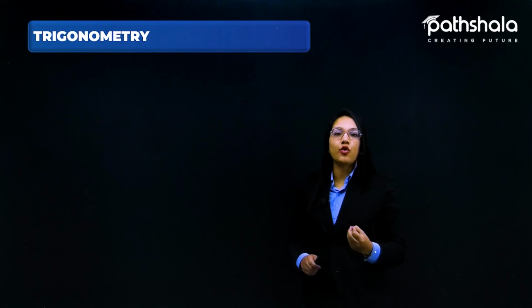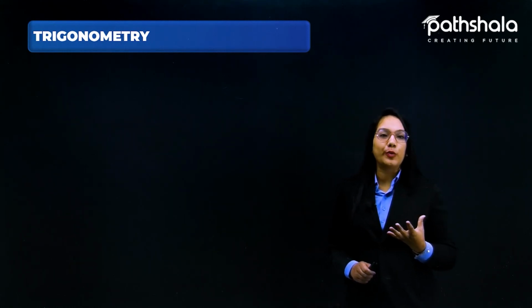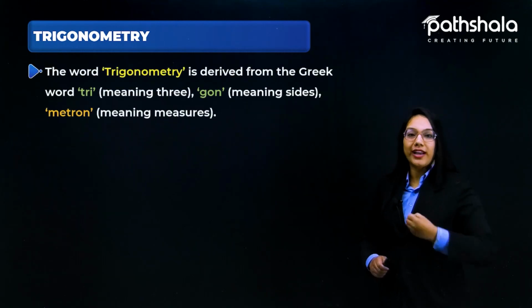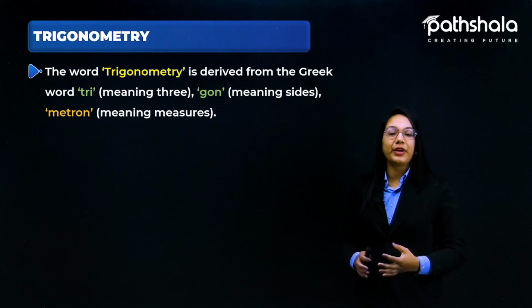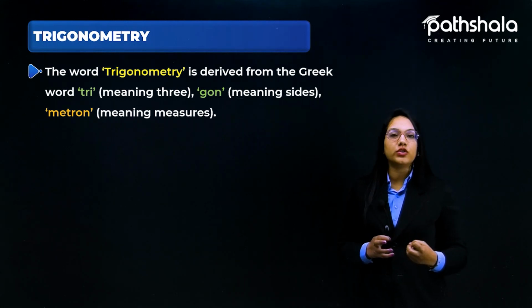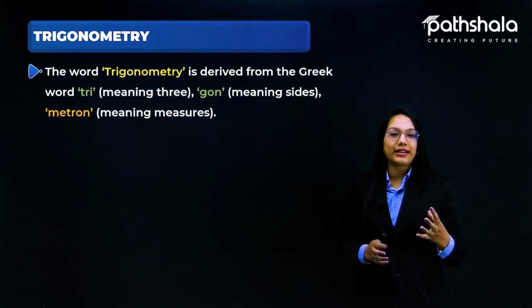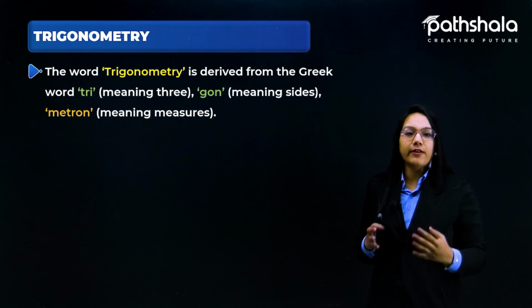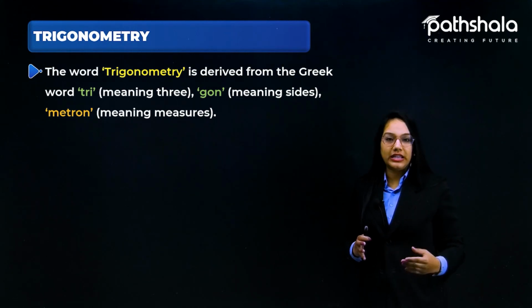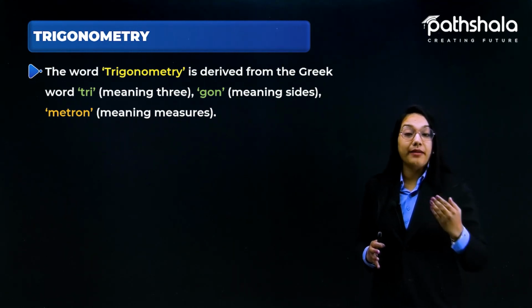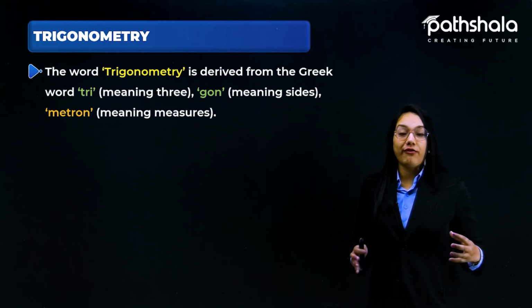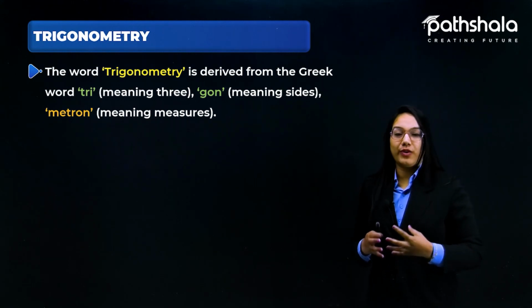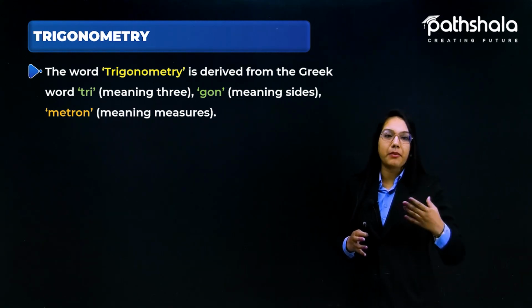The word trigonometry is derived from the Greek word. There are three words that combine together to give a full meaning to the word trigonometry. The very first word is tri. Tri means three, gon means sides, and metron means a measure. If I combine all these words, trigon and metron, we can see we have three sides measure.